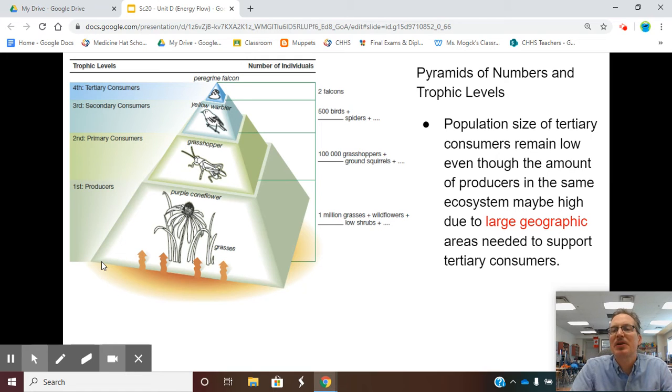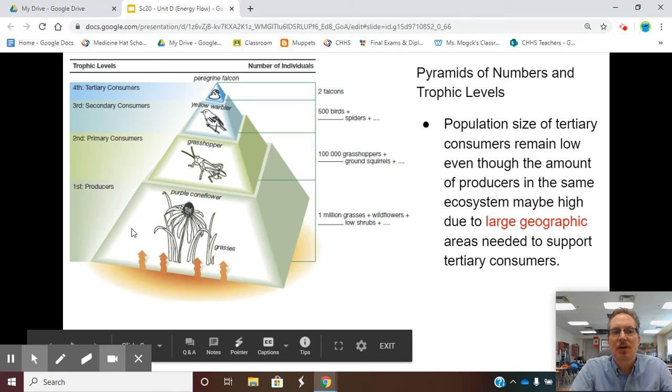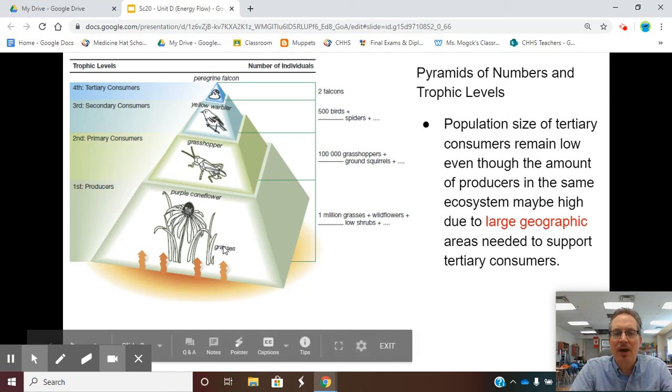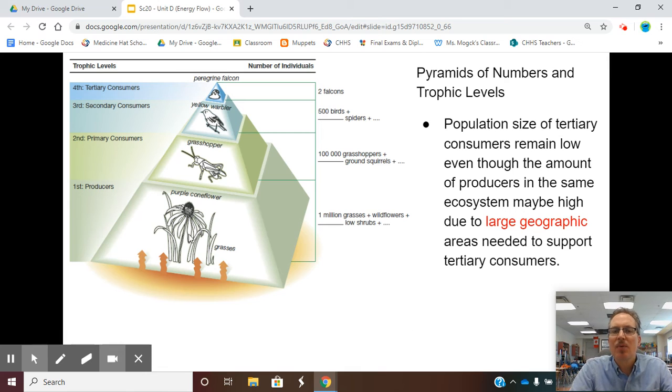Now, besides the pyramid of energy, we also have something called the pyramid of numbers. We will notice it still goes first trophic level, second trophic level, third trophic level, and fourth trophic level. However, the pyramid of numbers is based on population size. So we will notice that at the bottom, the wider part, where there was more energy before, we also have more individuals for number of population. So we have millions of blades of grass, thousands of wildflowers, hundreds of little shrubs.